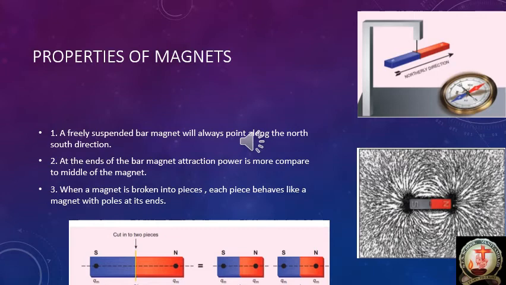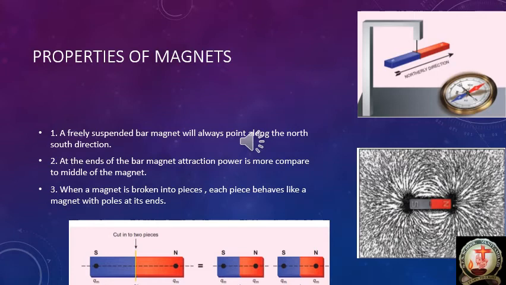So according to our point, when a magnet is broken into pieces, each piece behaves like a magnet. So what will happen? Those two pieces will behave like separate magnets with poles also. Before breaking, the magnet had two poles, south pole and north pole.